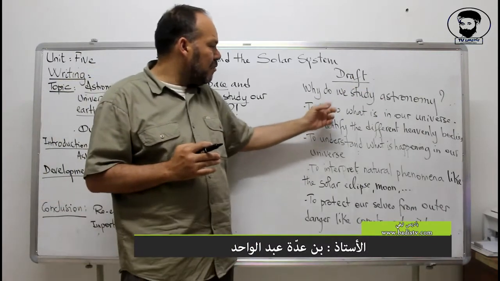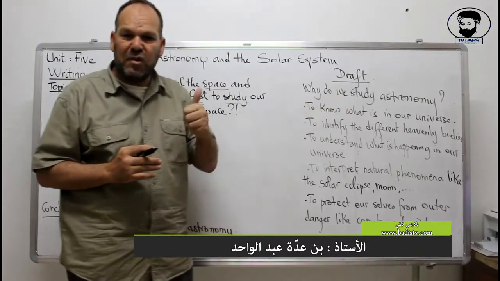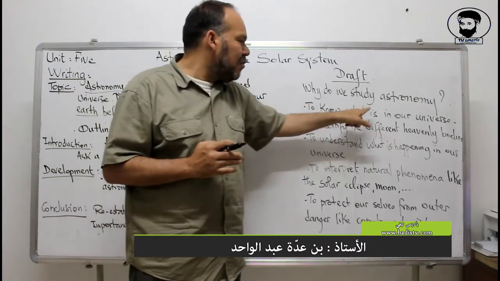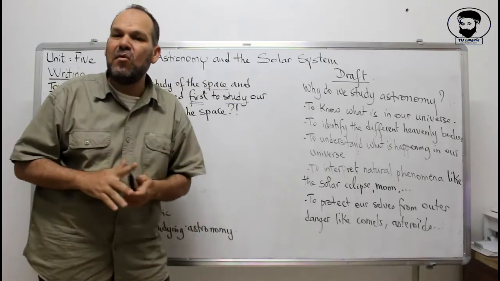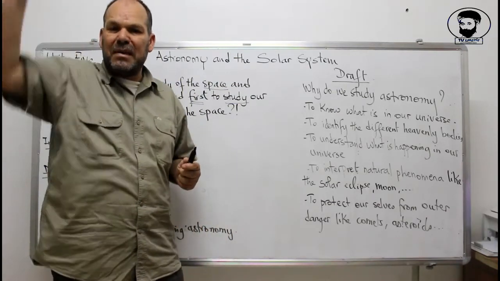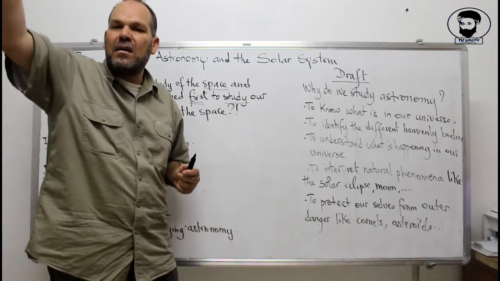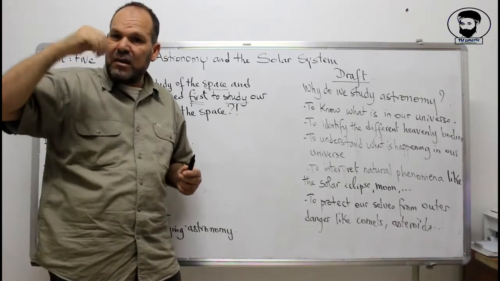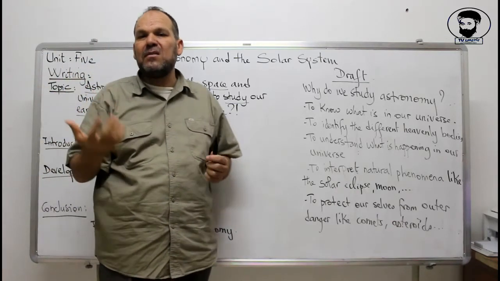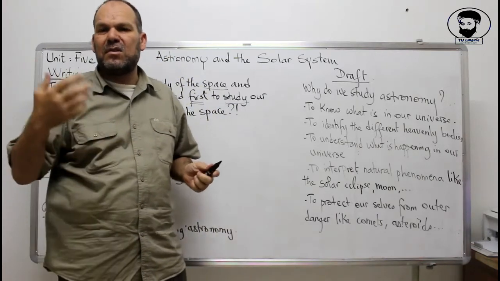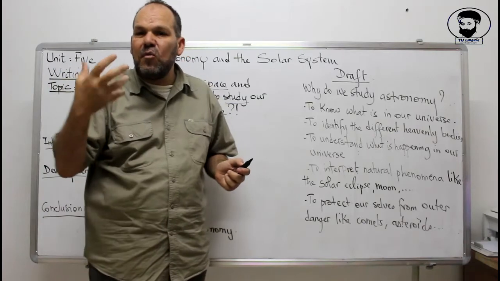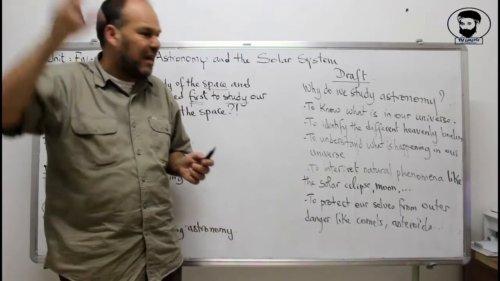Now first, we study astronomy to know what's in outer space, in our universe. We must know what is beyond the space. What is there? What is the universe made of? Because we read a lot in the Quran about the universe, about the planets, about the system. So we need to know what is there exactly.